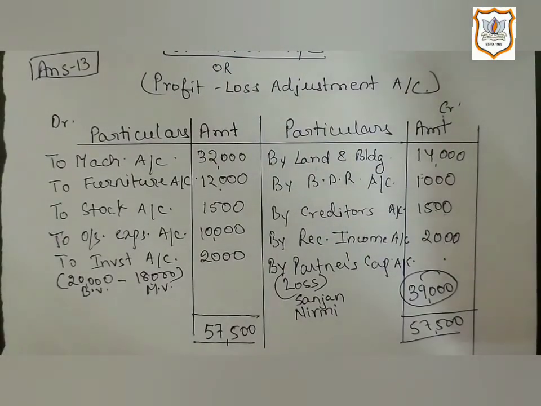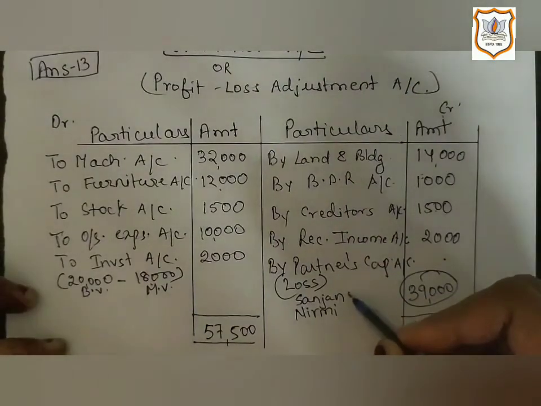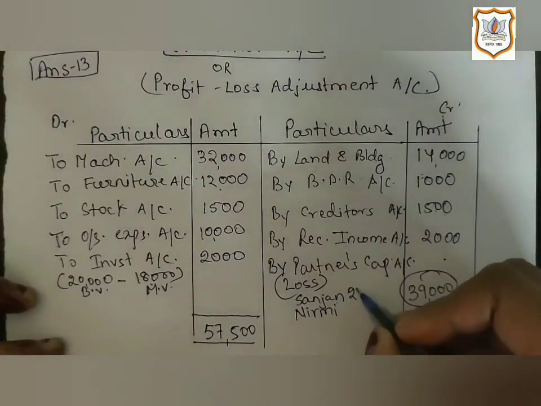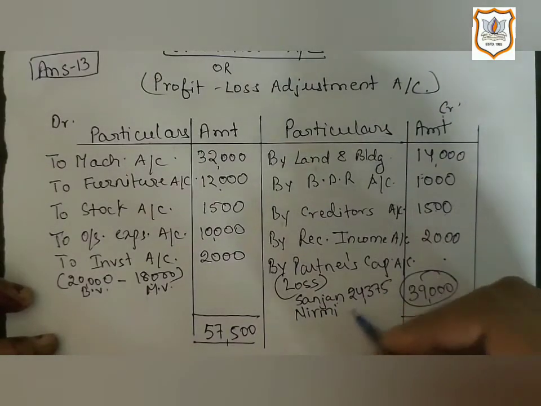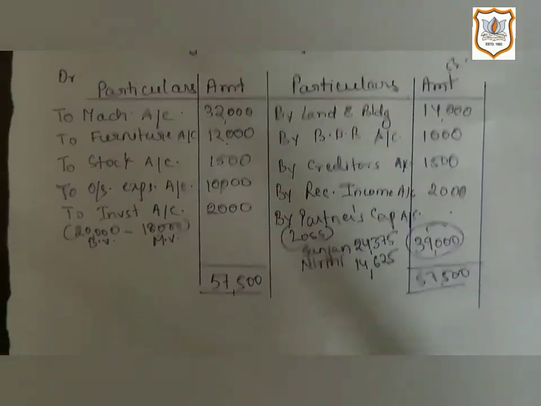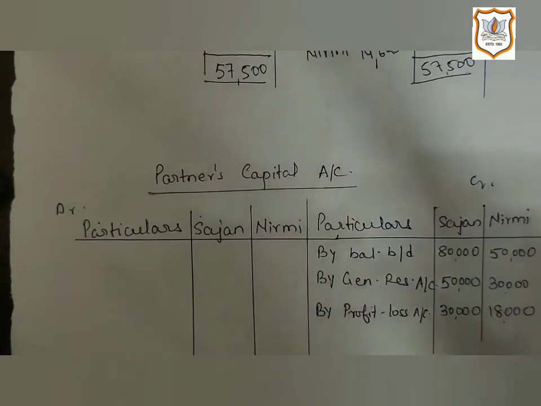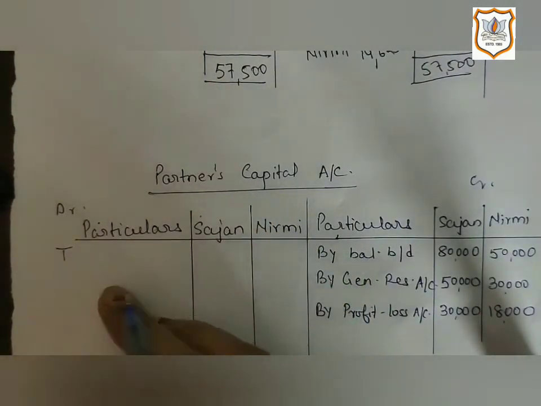So here also the amount of loss will be distributed among the partners in their old ratio, that is 5:3, and according to that calculation Sarjan's loss is 24,375 and Nirmi's loss is 14,625. So let's transfer it to partners capital account on debit side, as it is a loss.